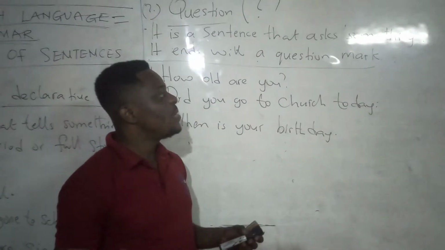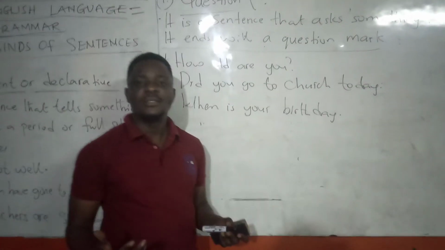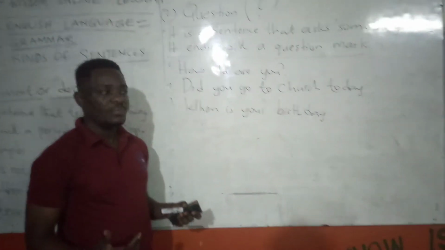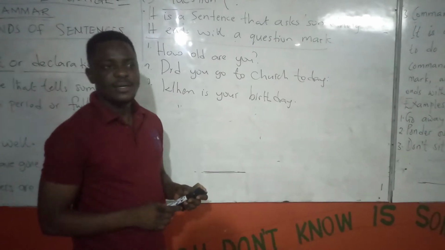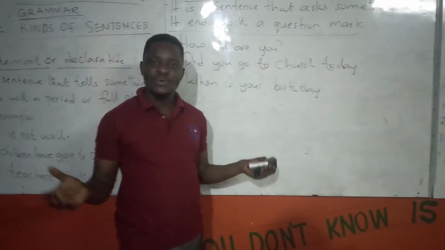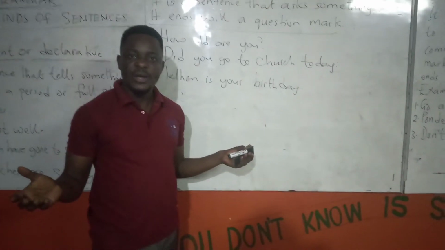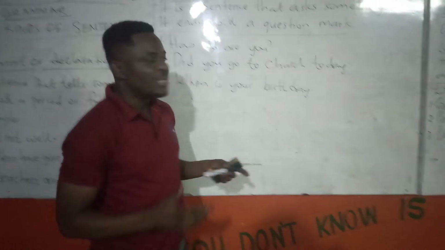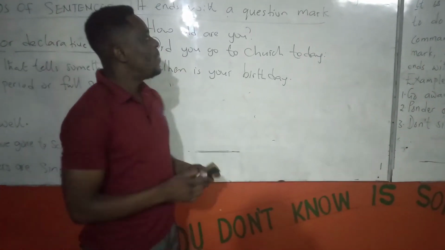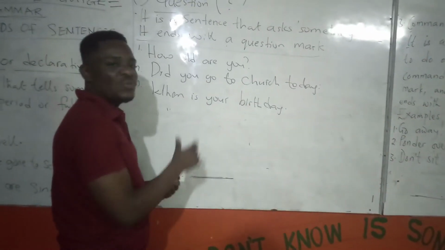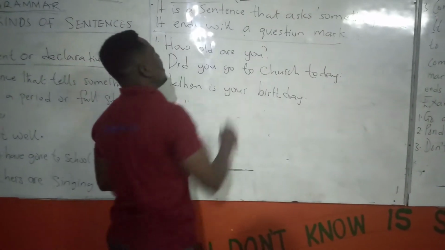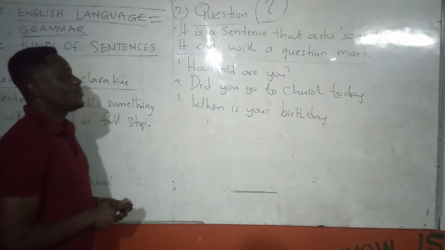But when you are speaking, your intonation will determine whether you are constructing a statement or a question. Have you eaten? How old are you? When do you come in? Why have I not seen you? What was your grade? The way you put the sentence will let the listener know you are asking him or her a question. But when you are writing, you have to end it with a question mark. And this is what a question mark is. A few examples on the board.